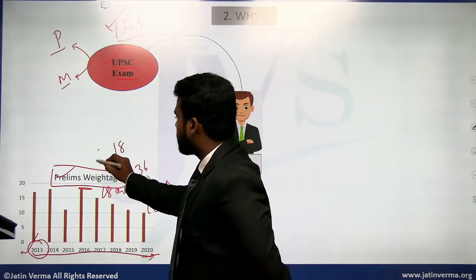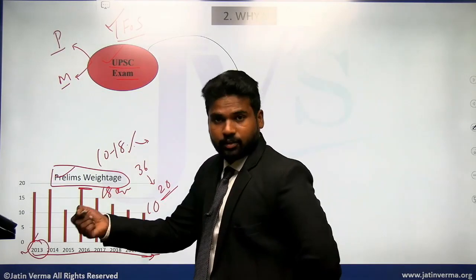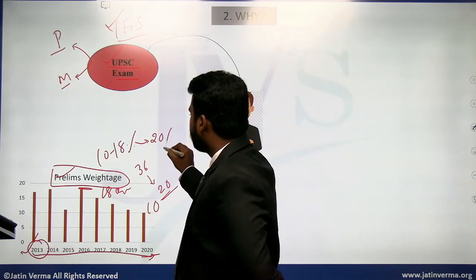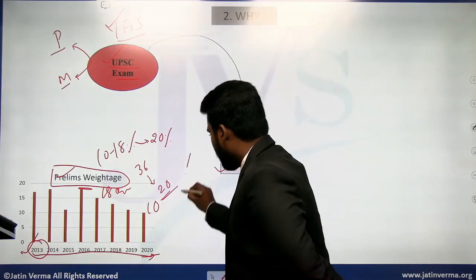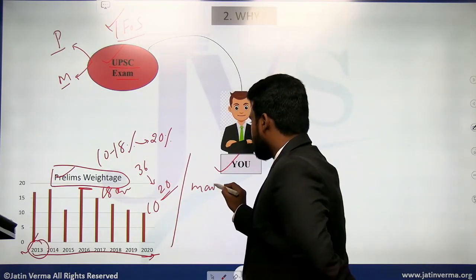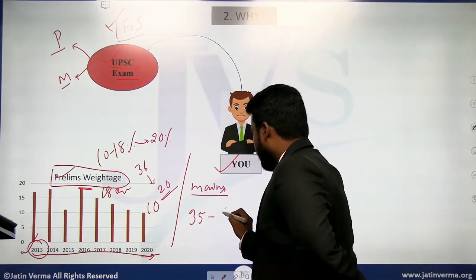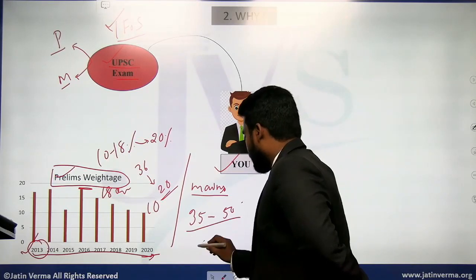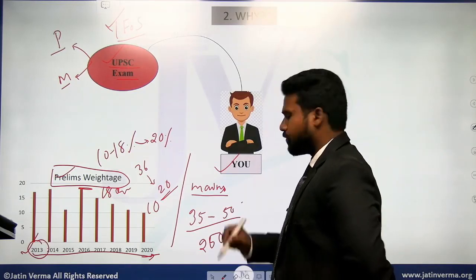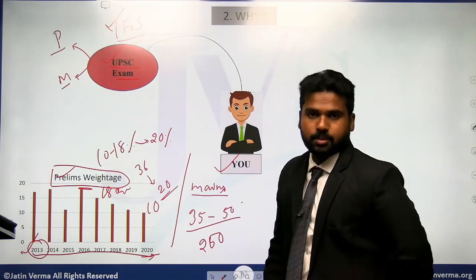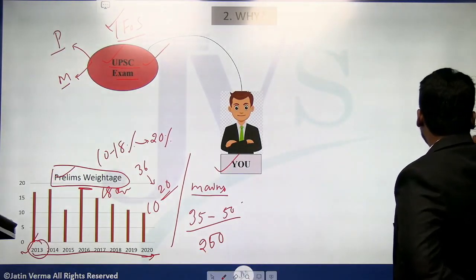It varies from 10 to 18%. At times, if we consider the current affairs section as well, it may go up to 20%, that is one-fifth of the question paper. That's why it is very, very important. Apart from that, in mains also, out of 250 in GS paper 3, close to 35 to 50 marks come from environment and ecology. So this point is clear: it is highly important for the UPSC examination.